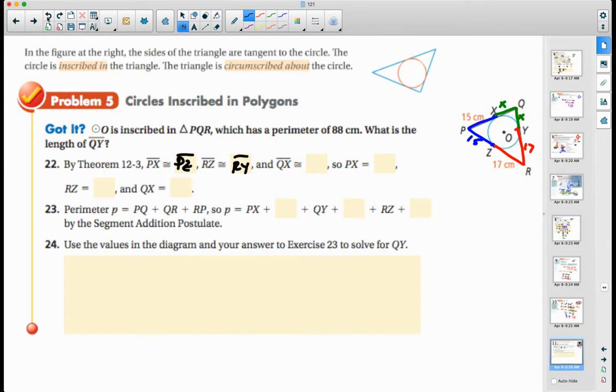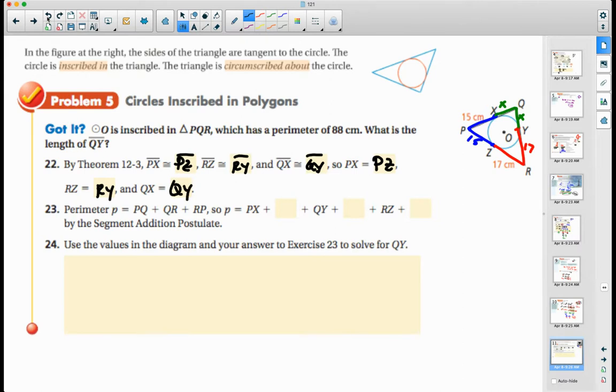We know QX is congruent to QY, and so that means that they're also equal. So PX equals PZ, RZ is equal to RY, and QX is equal to QY. All right, we've already mentioned that.